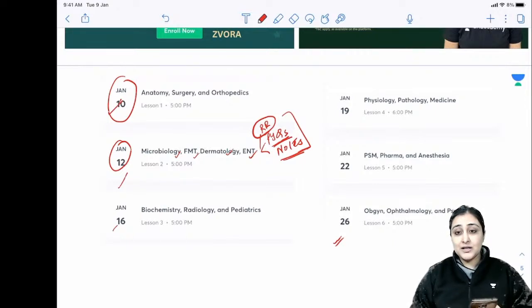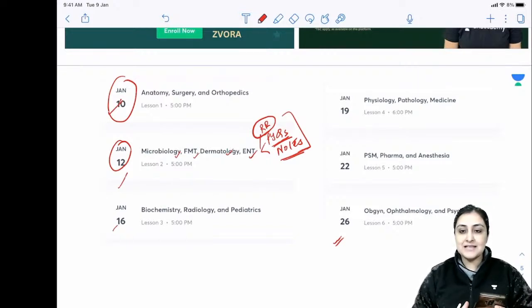For FMG who are attempting on 20th of Jan, I don't think this is a good idea, because it would just not cover all subjects for you, and it is predominantly for the NEET. So for FMG exam going students, I would recommend you to now just see the BTR classes, which are all free. But for those of you who are attempting NEET, I would try my best that this is useful, and definitely the rapid revision course is something I would highly advise you not to miss out on. All right, do see it and revise it along with this.